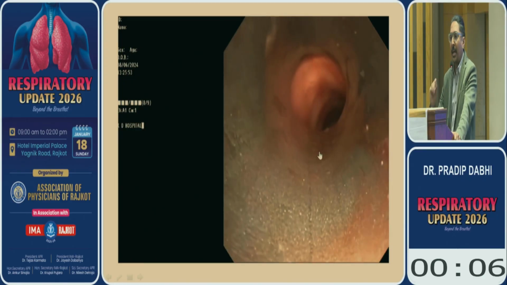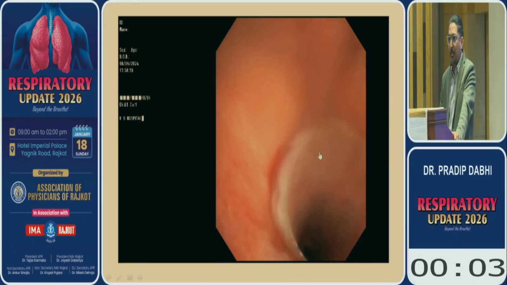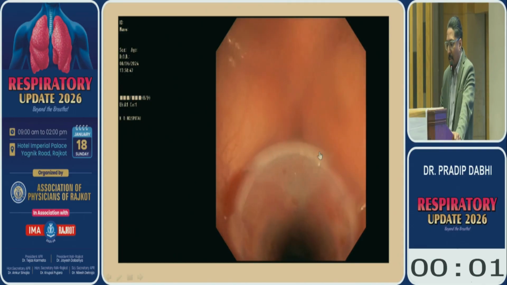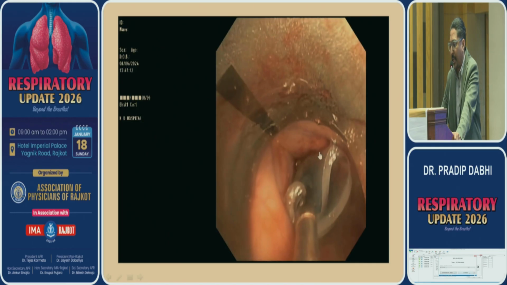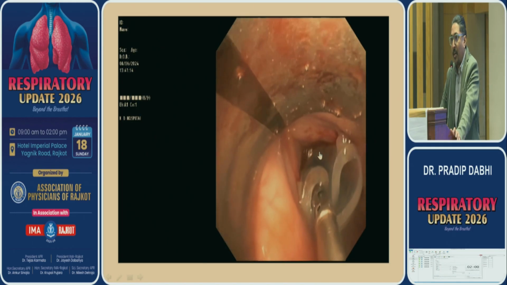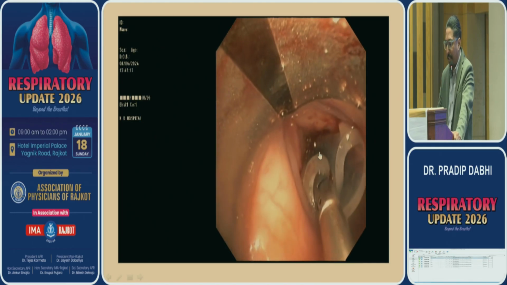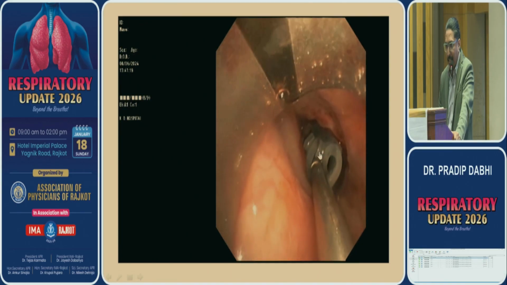And then we put a silicone stent, which is a specialized stent. This is the silicone stent, so that this stent is more comfortable to the patient. We can keep the stent for 1 year, 2 years, up to 3 years without any complication. So we now just adjust the stent.